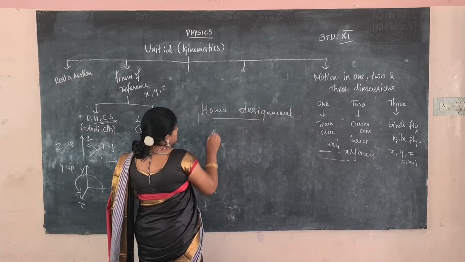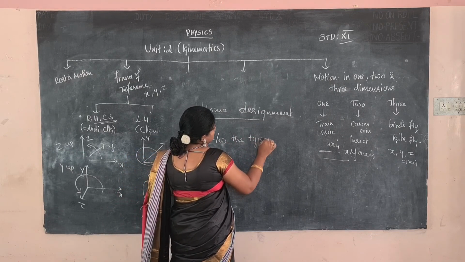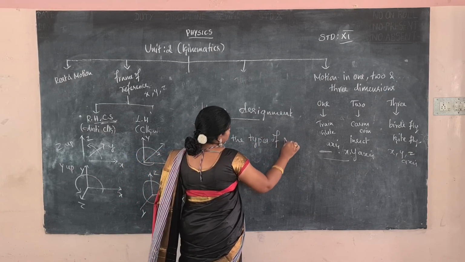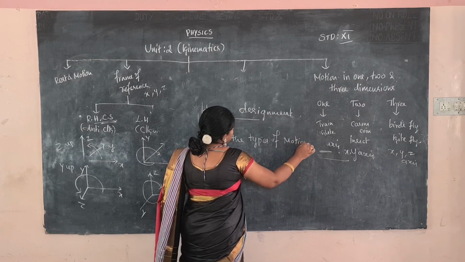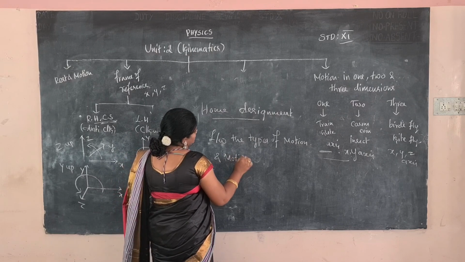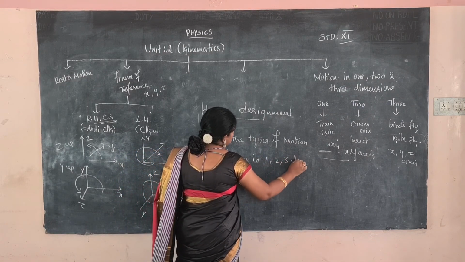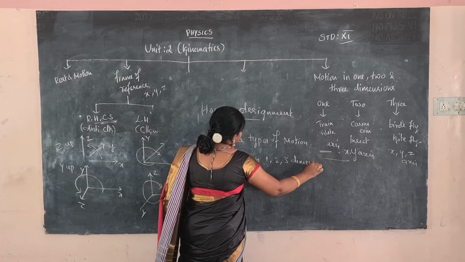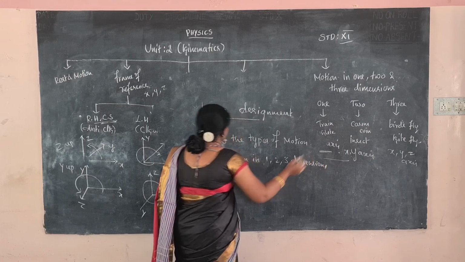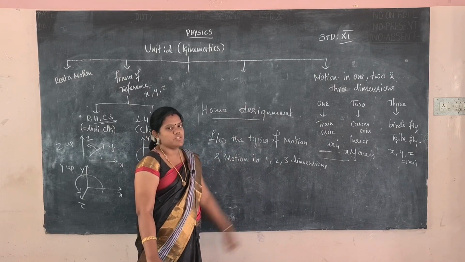Learn and write the types of motion, and then motion in 1, 2 and 3 dimensions. Okay. So students, in order, learn and write the types of motion and motion in 1, 2, 3 dimensions. Thank you.